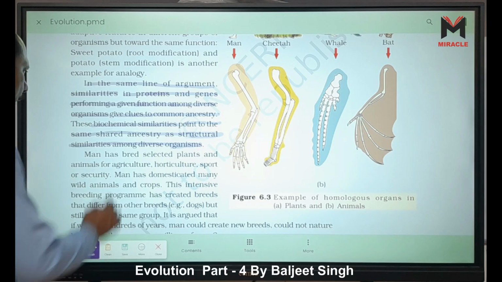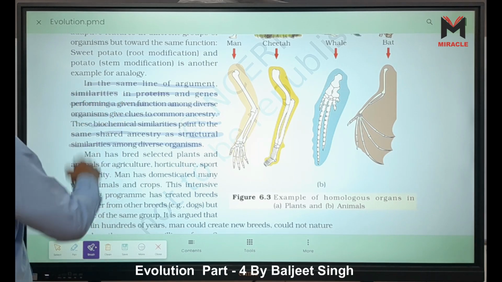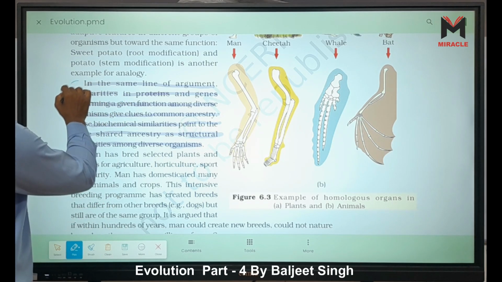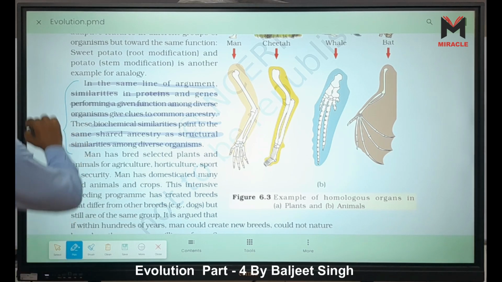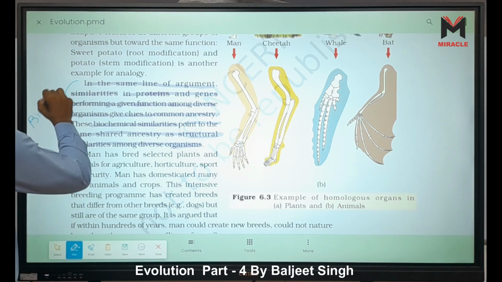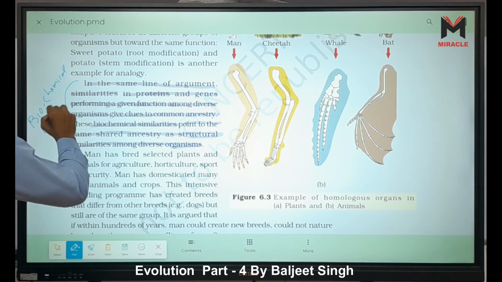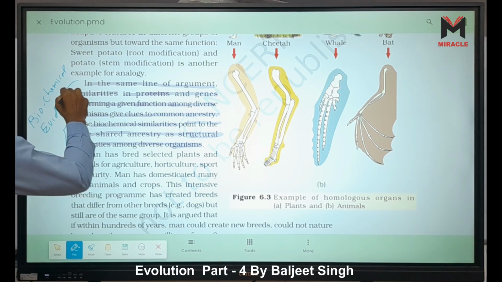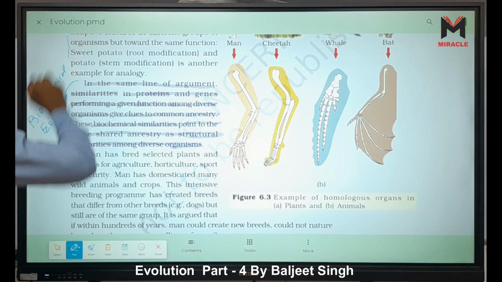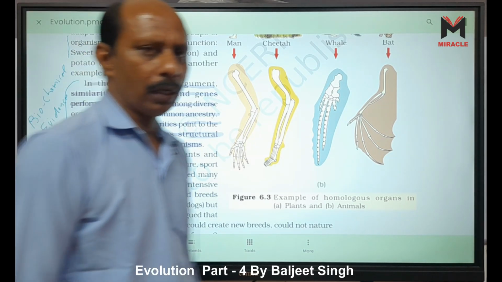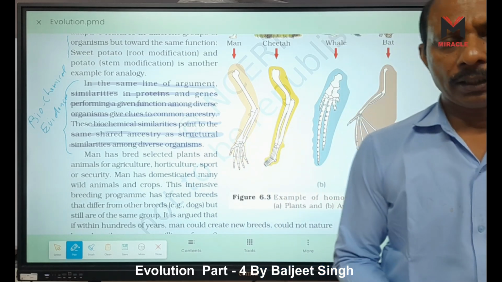Okay. So this exam, these points, what do they mean? These points are biochemical evidence. It is called biochemical evidences. And before this one, we read analogy and homology, right? Or convergent or divergent.